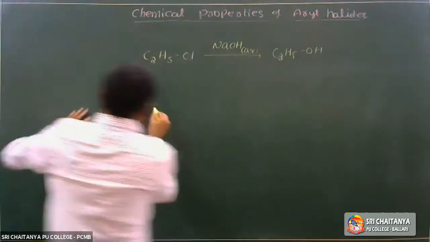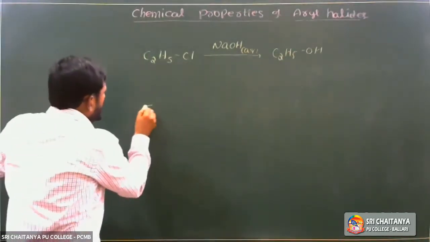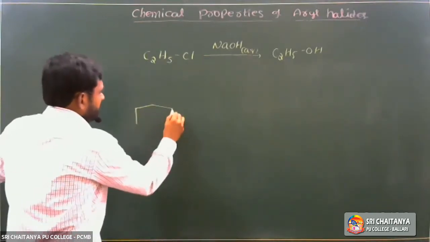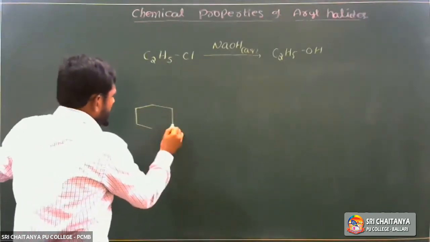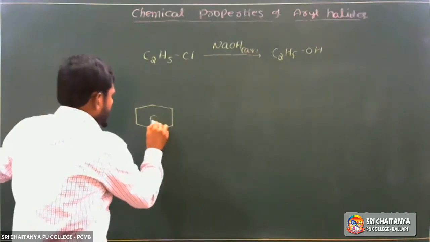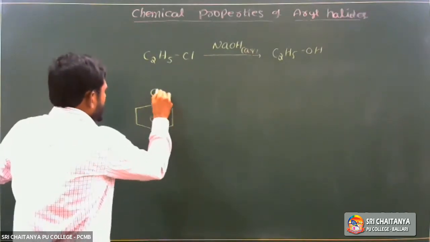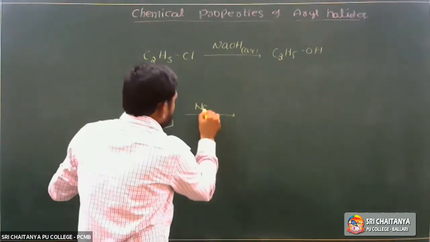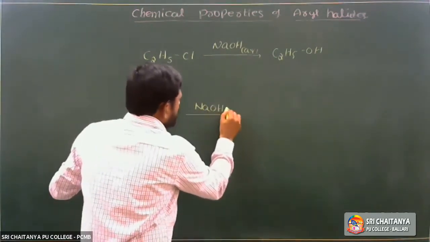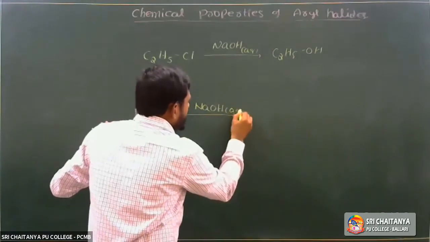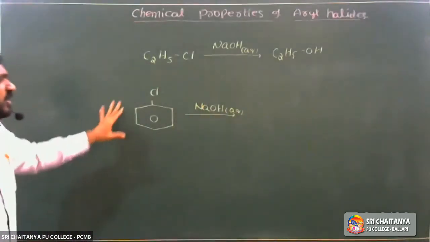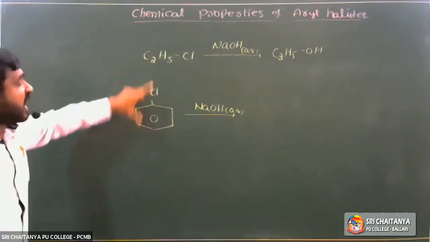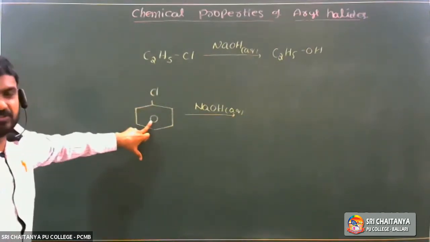If you take chlorobenzene, which is a haloarene, and treat this chlorobenzene with aqueous sodium hydroxide, then as compared to alkyl halides, haloarenes are less reactive.